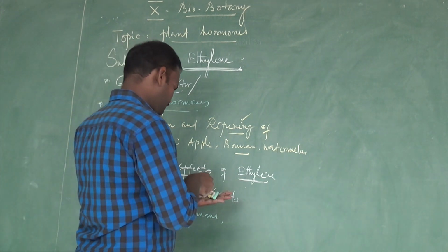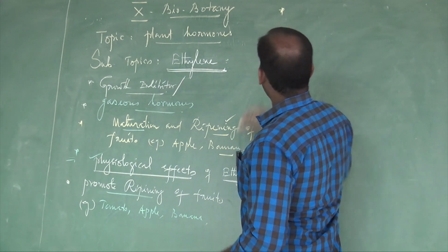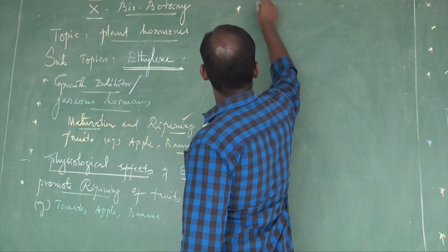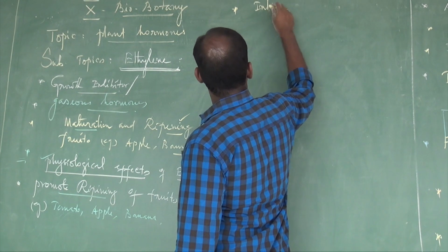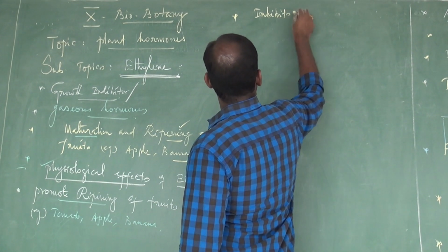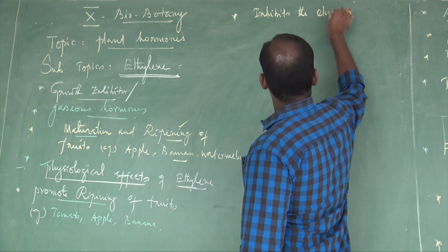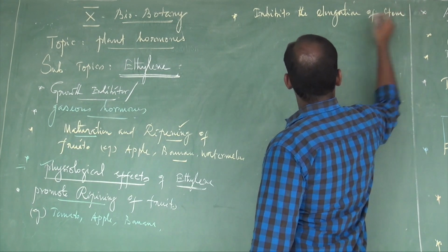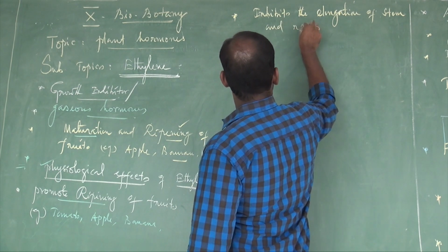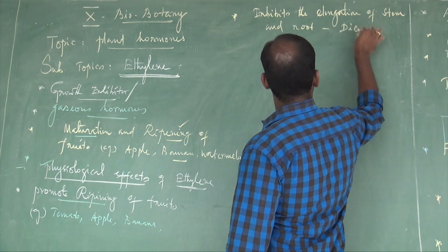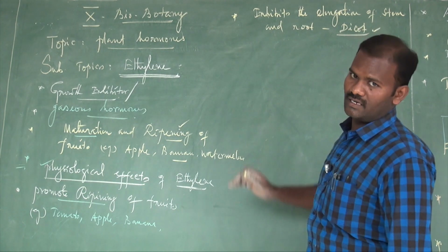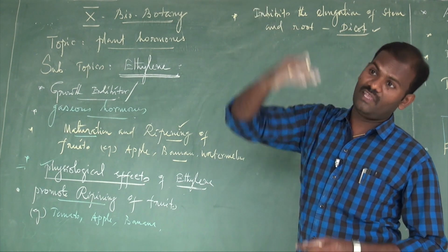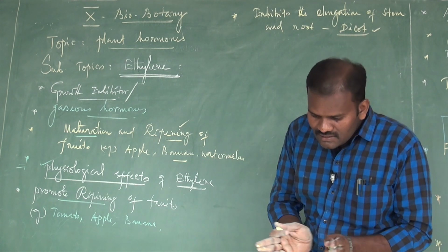The next, ethylene inhibits the elongation of stem and root, especially in dicot. Usually it is an inhibitor. Ethylene inhibits the elongation of stem and root in longitudinal direction, but simultaneously it increases the growth laterally.